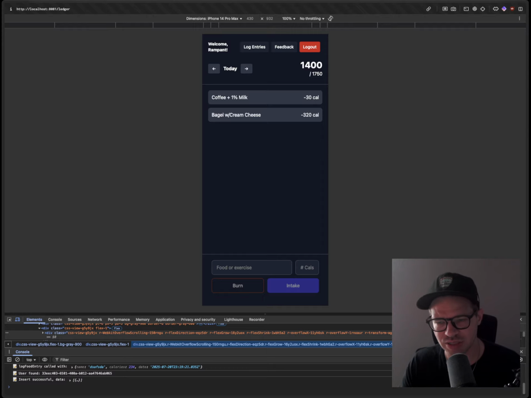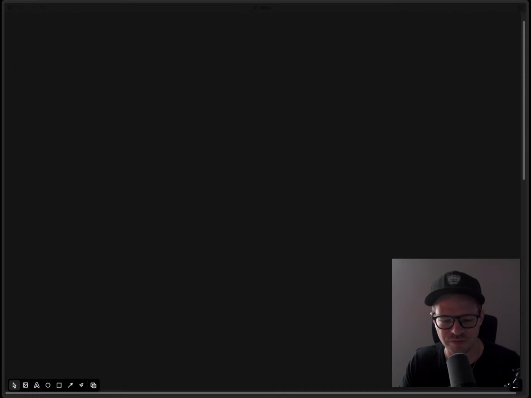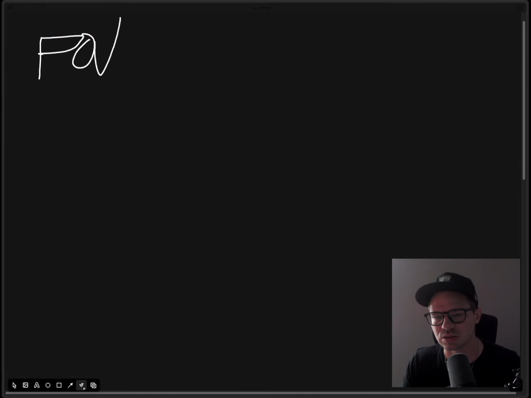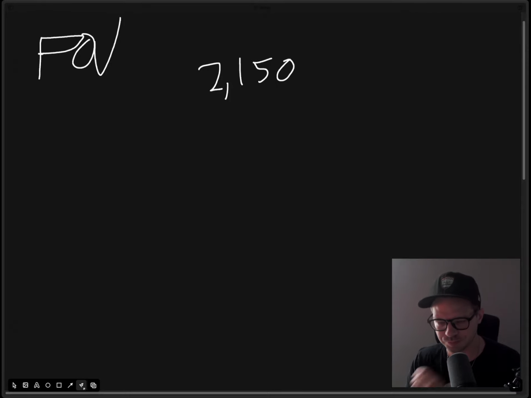My app is just a calorie counting app. I have a pretty strong point of view on this. I gained about 30 pounds over COVID and I lost it using this point of view, which is basically that your body has a default burn rate. For mine, it's about 2,150. How I got to this is another problem for another time. But if I don't work out, if I'm just working at the computer and I go on a couple walks, this is about what my body burns most days.